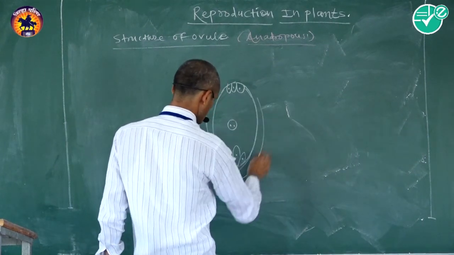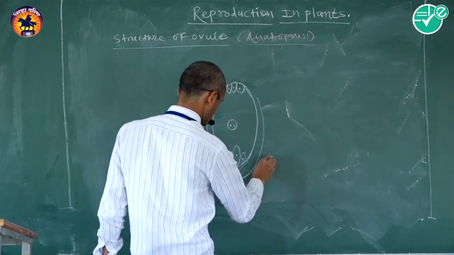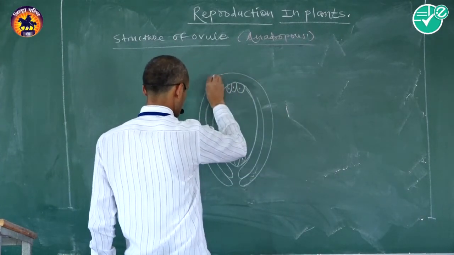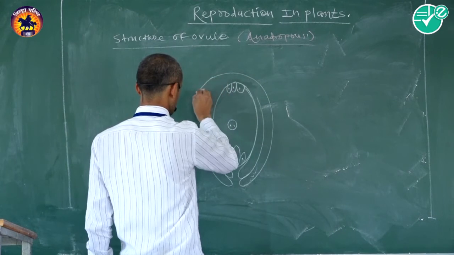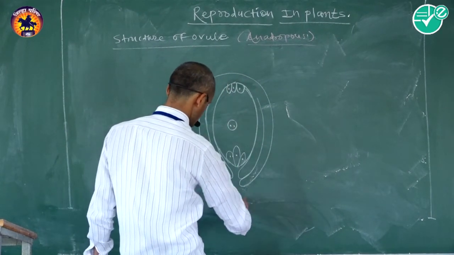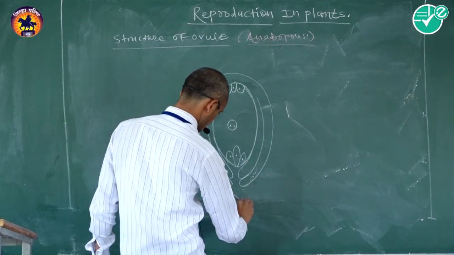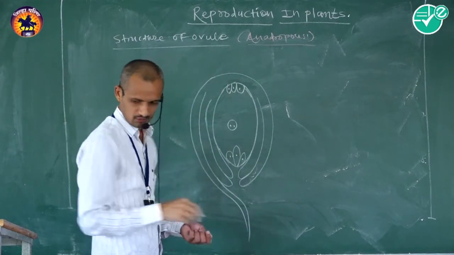It is a very simple phenomenon, the typical structure of an anatropous ovule.